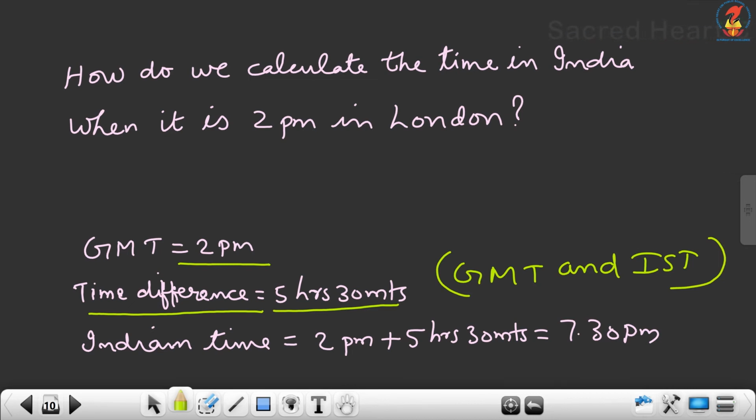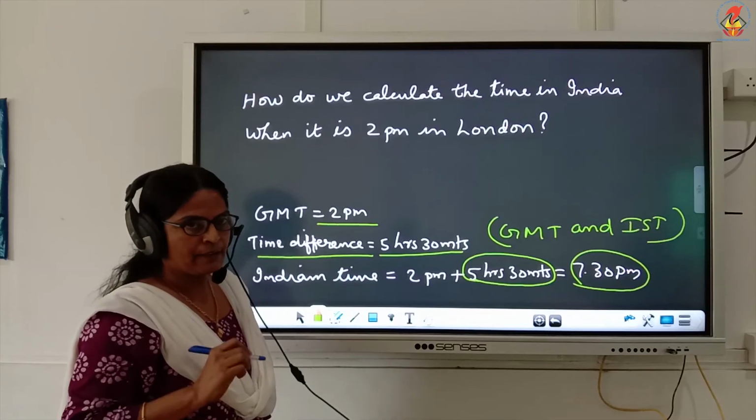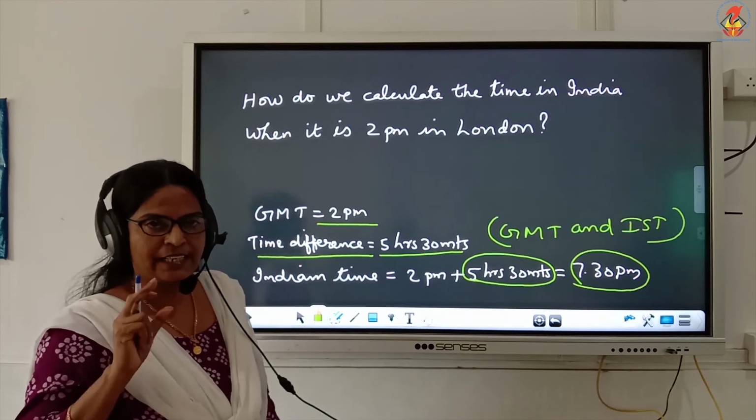Since India is located to the east of GMT, we have to add 5 hours 30 minutes to 2 p.m., because Indian time is ahead of GMT. Then we get 7:30 p.m. So you will be able to see the cricket match at 7:30 p.m. Is that clear, children? Yes.